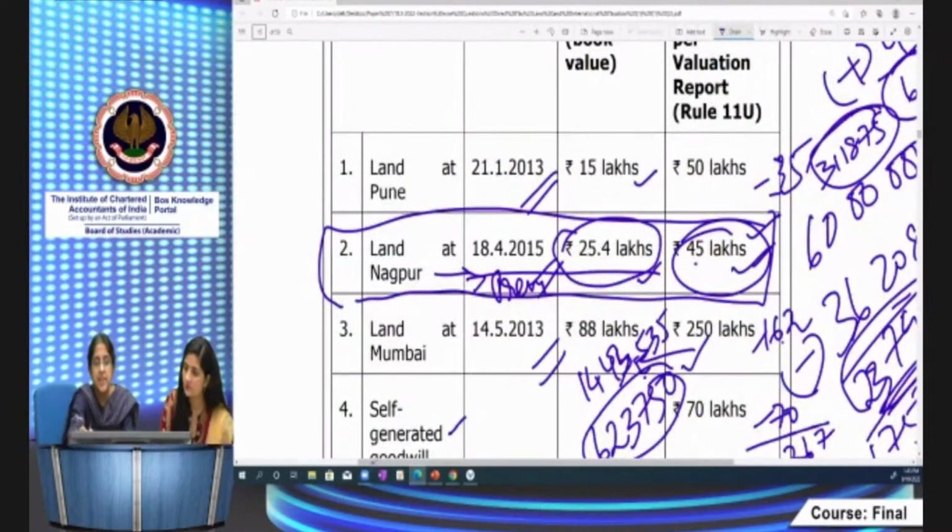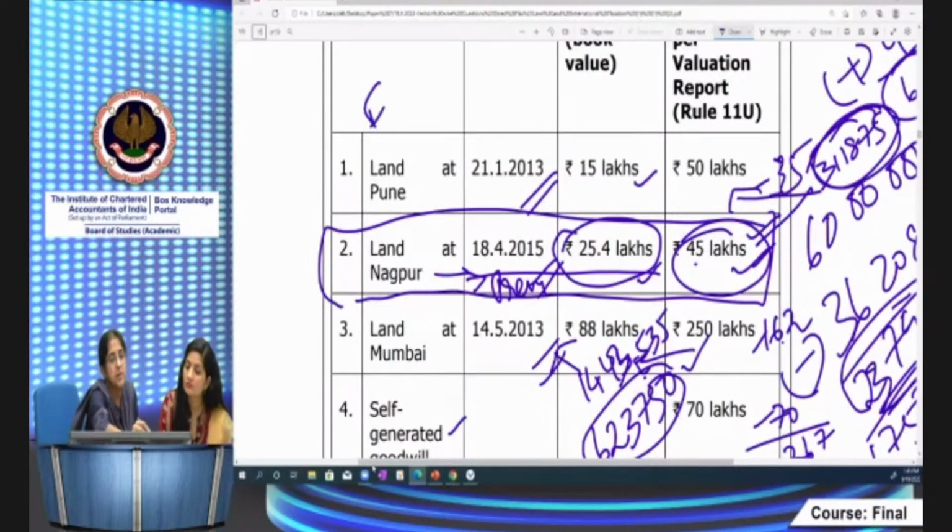311,875 is attributable to land at Pune. 14,43,000 is attributable to land at Mumbai. What does it mean? Is it affecting my cost of acquisition? It's not affecting my cost of acquisition. Subsequently, when land at Pune is sold, let us say after 2-3 years, then from the full value of consideration, whatever it may be at that point of time, you have to reduce 311,875. Likewise, when land at Mumbai is sold after 2-3 years, this amount of 14,43,000 will have to be reduced at the time when it is sold.